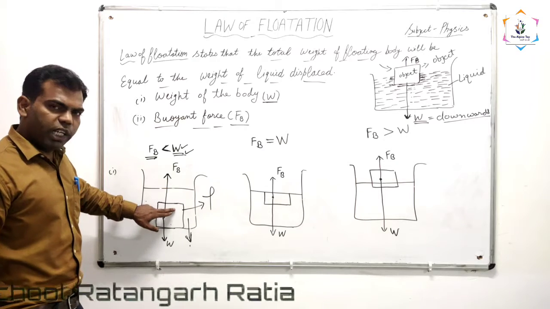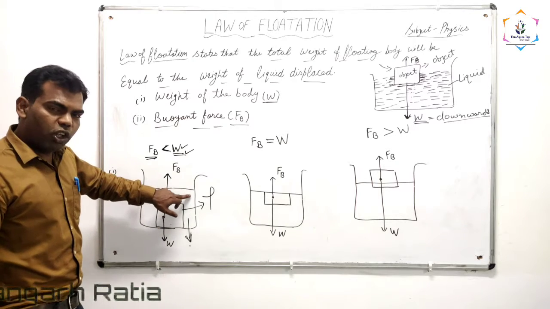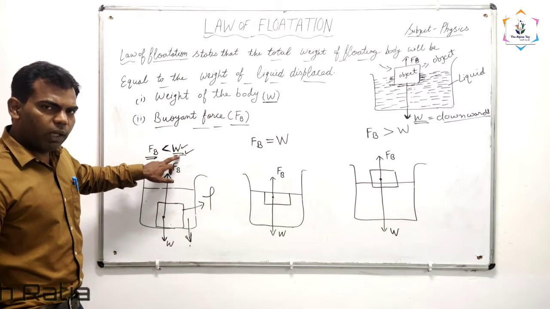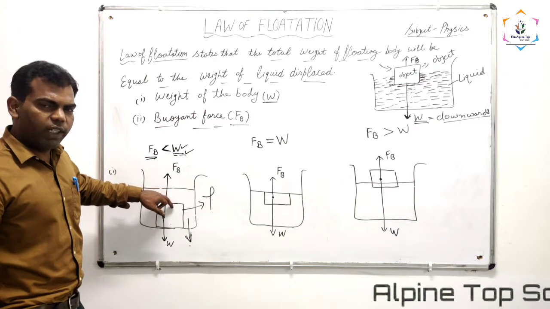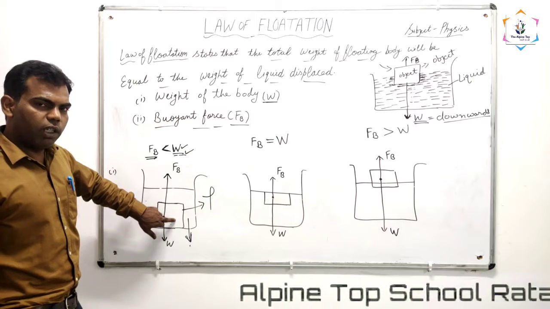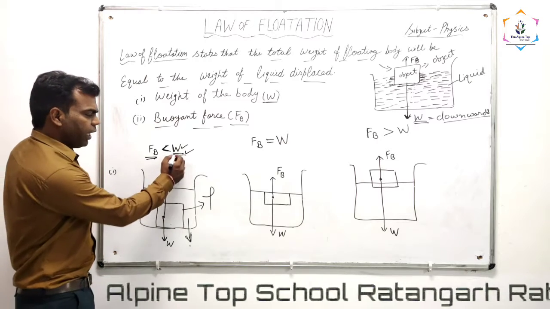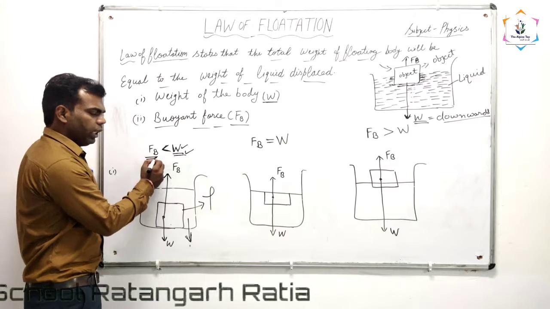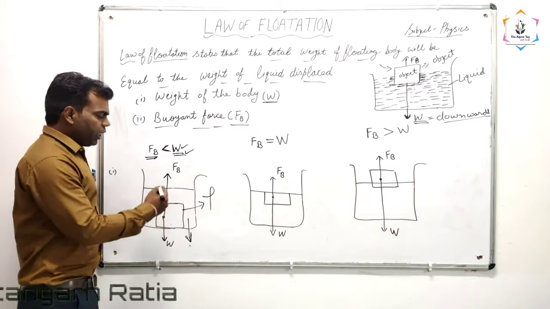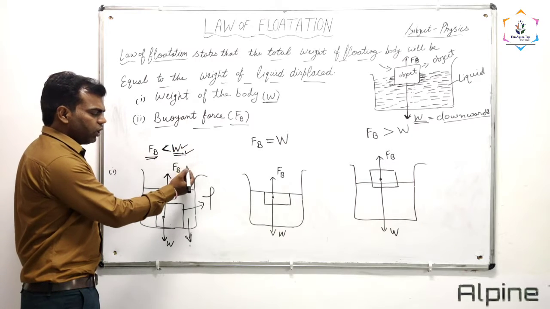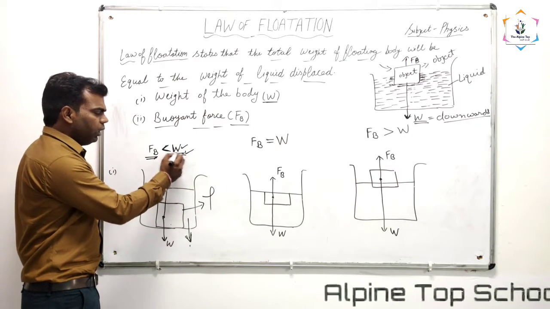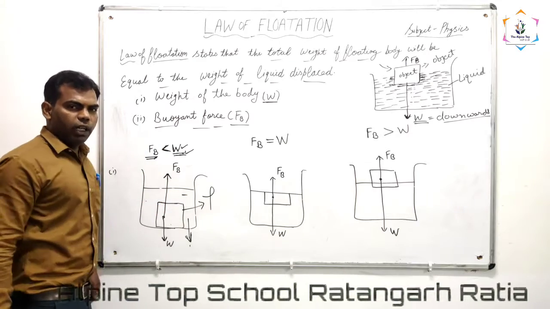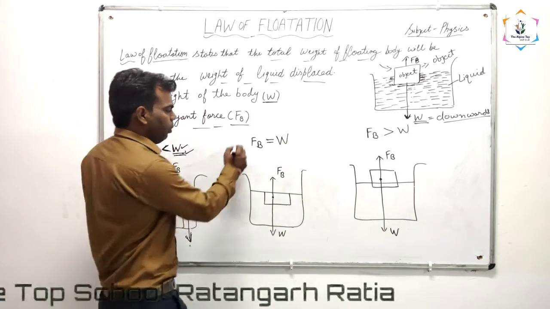If the density of the object is more than the density of the liquid, then the weight of the object will be more than the buoyant force, and the object will sink into the liquid. This is the first case in which the weight of the object is more than the buoyant force, in other words, the density of the object is more than the density of the liquid. Done.